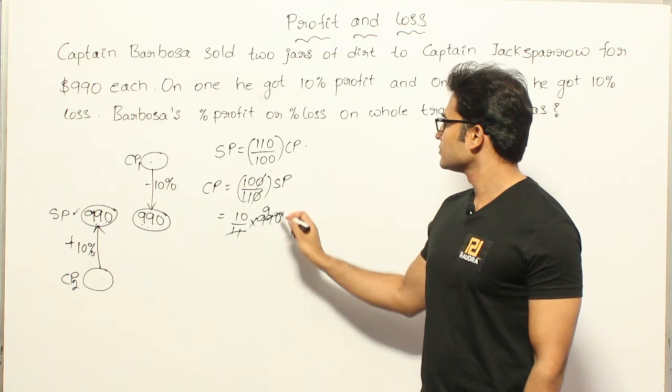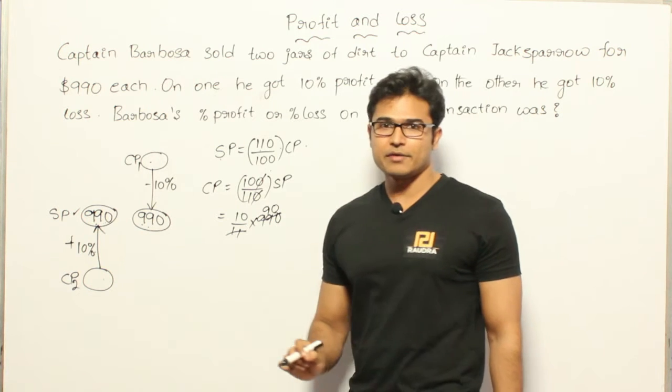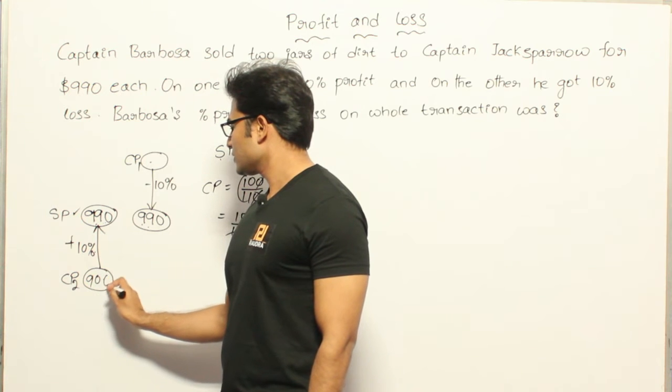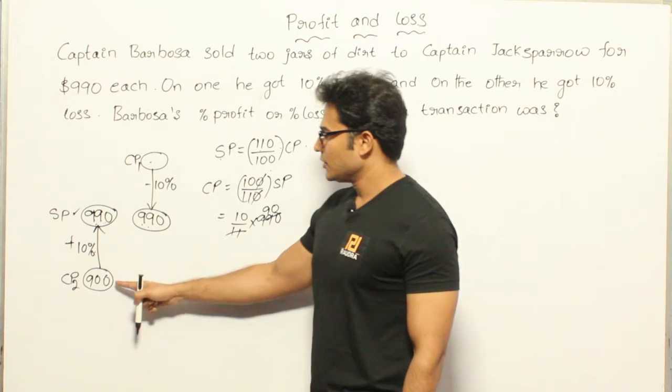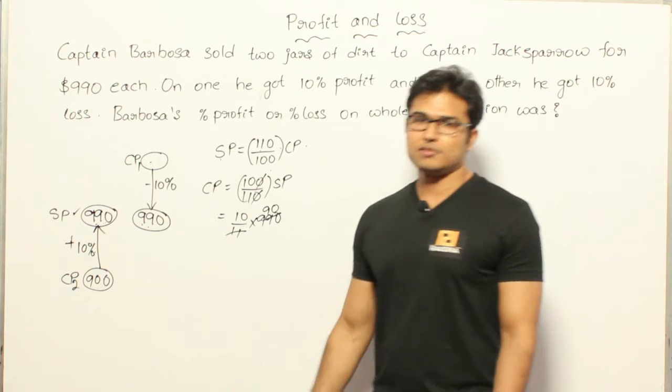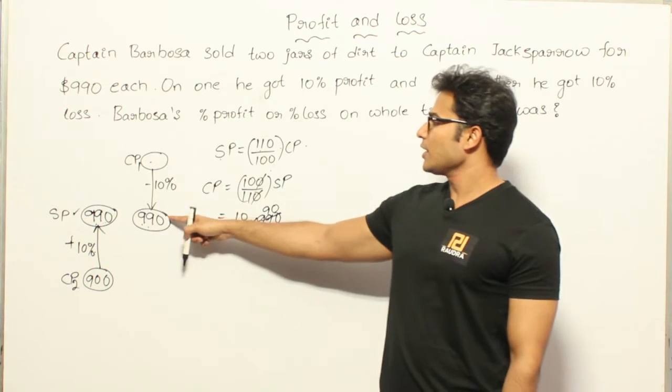Nines. So it is going to be 900. So which means if the jar cost initially was $900, if it is sold at $990, then you would have made a profit of 10%. That is the meaning of it, right? And what about the other one?